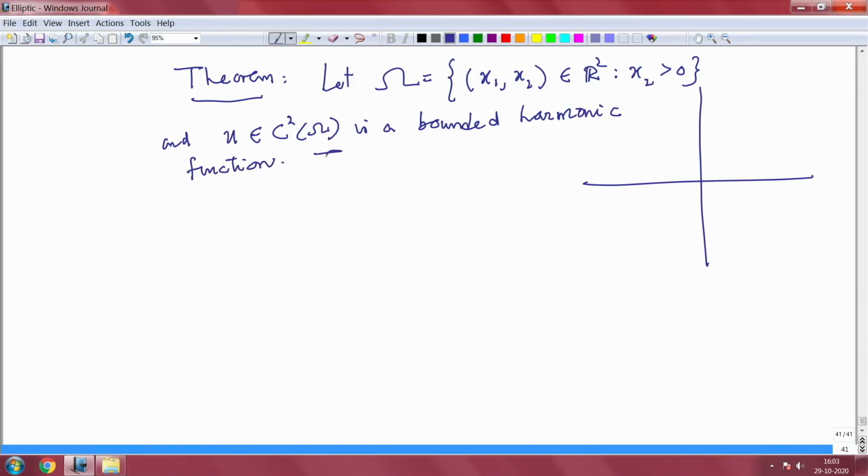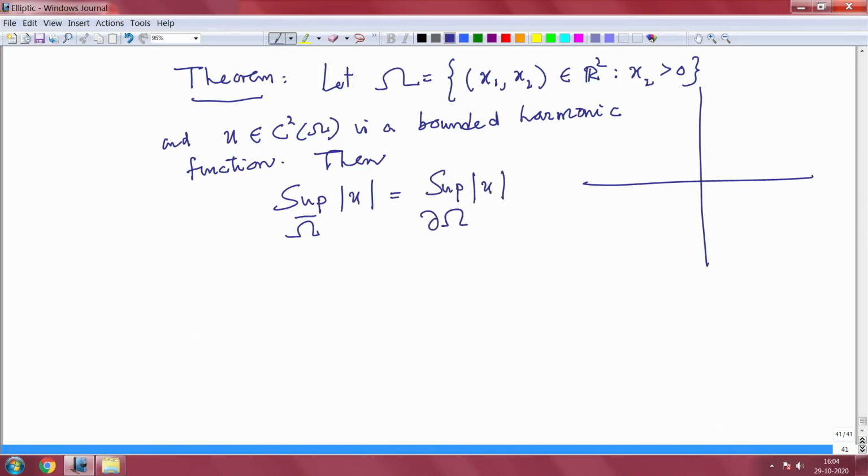Then the supremum of mod u over omega bar, the entire upper half plane, only tells that the supremum is attained at the boundary